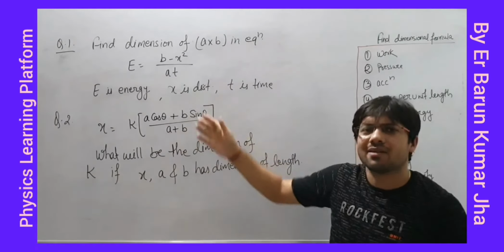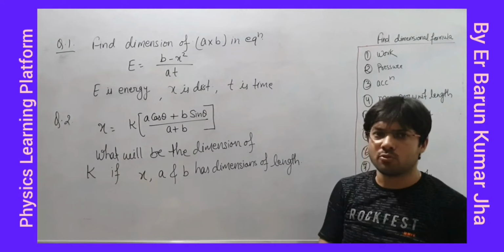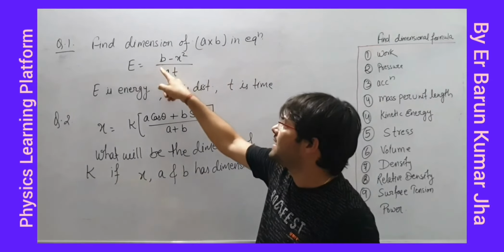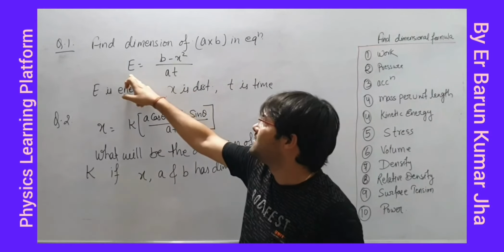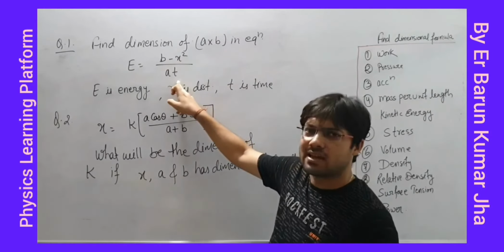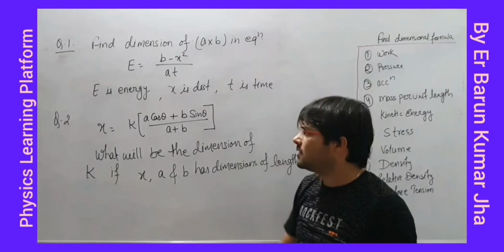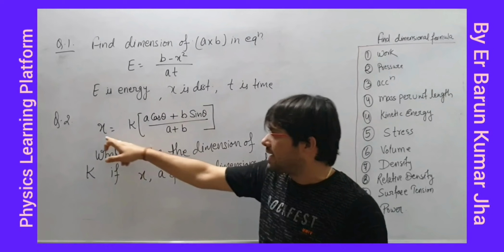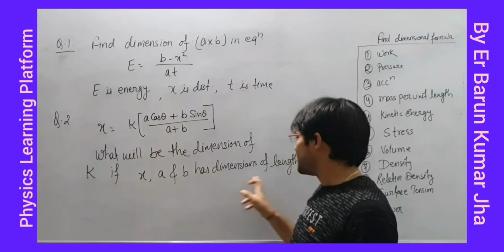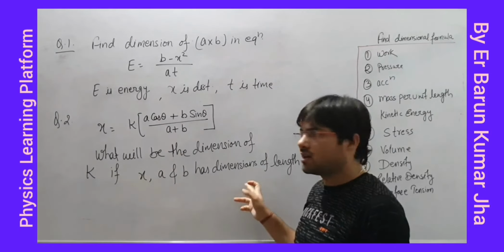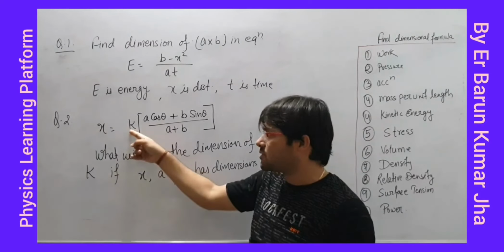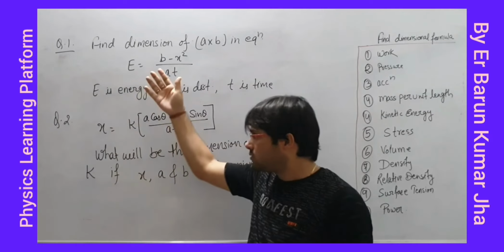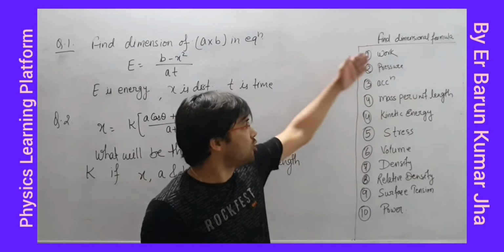These 2 questions are based on the principle of homogeneity. You can see I have written: find the dimension of A into B. It means A and B are unknown, E is energy, X is distance, and T is time. You can see I have written here. And in this equation A, B is not unknown. A, B and X, all 3 are dimensions of length. Fine, all 3 are distance or displacement. You have to find the dimension of K. Fine, other than this, before solving these 2 questions, try to solve all these questions.